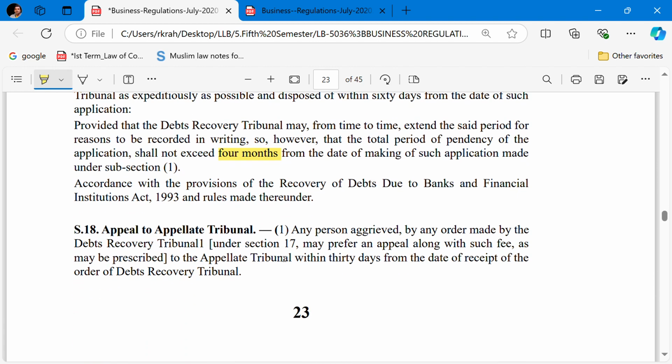Okay. So the function of the DRT deals with the provisions of the Recovery of Debts Due to Banks and Financial Institutions Act 1993 and rules made thereunder.